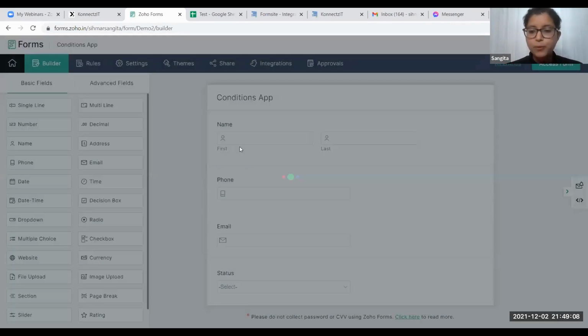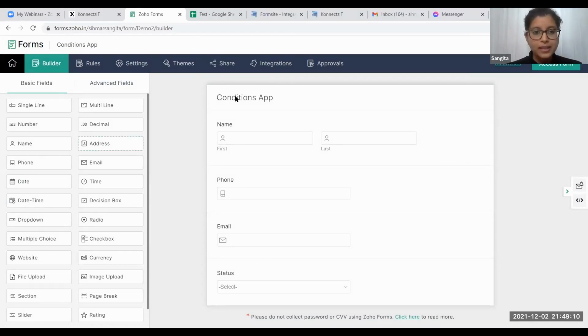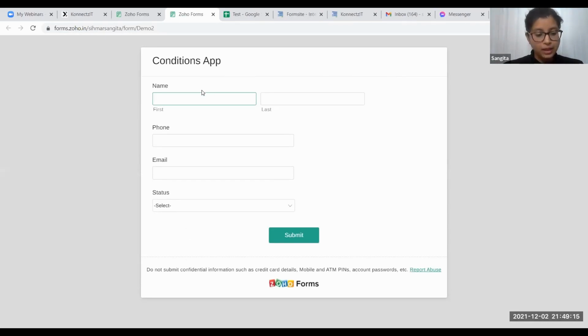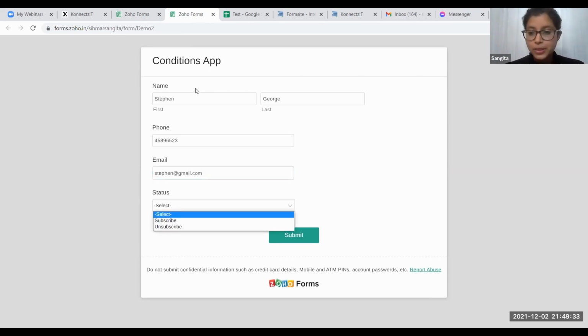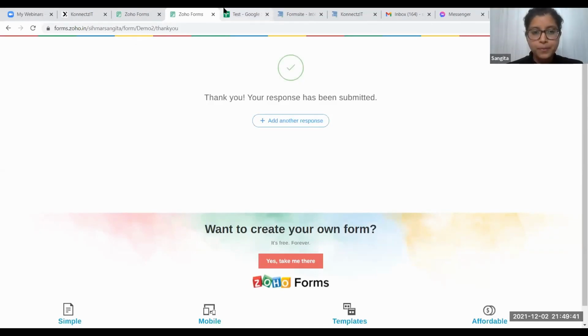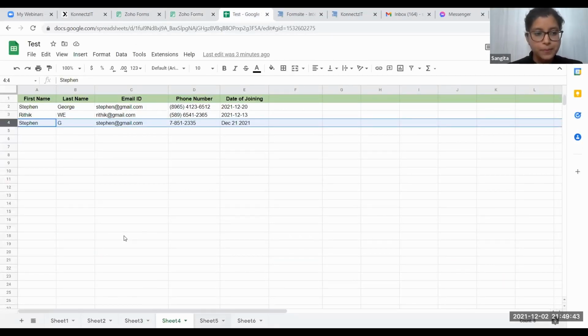So you can create different forms as you want. So we'll just see. Again, I'll just take it with different names. Now here, what exactly is happening is this person named Stephen is going to unsubscribe to my page or channel, so I should know about this. So I'm going to submit this particular form and I'll probably wait for the results.